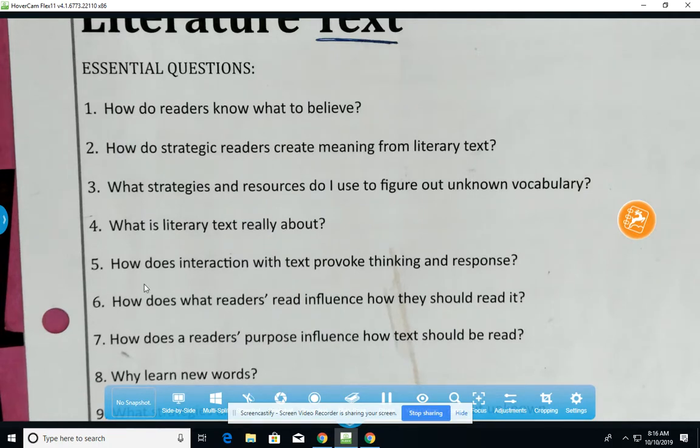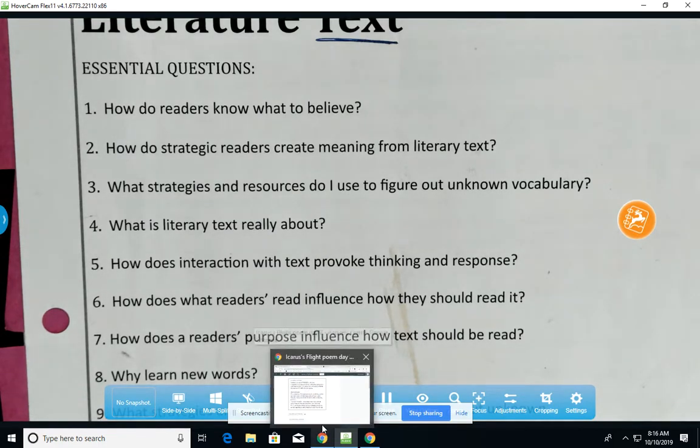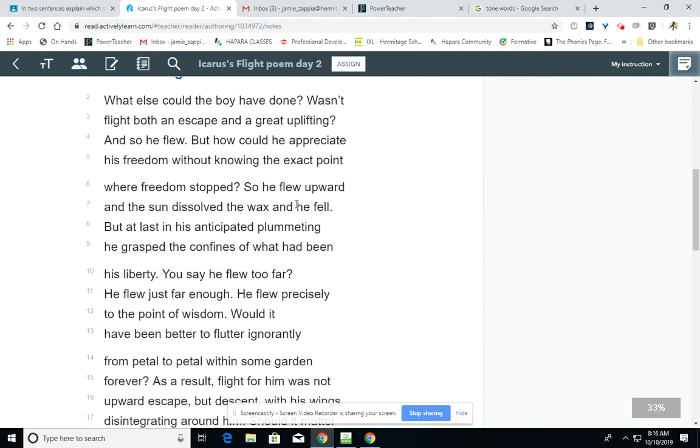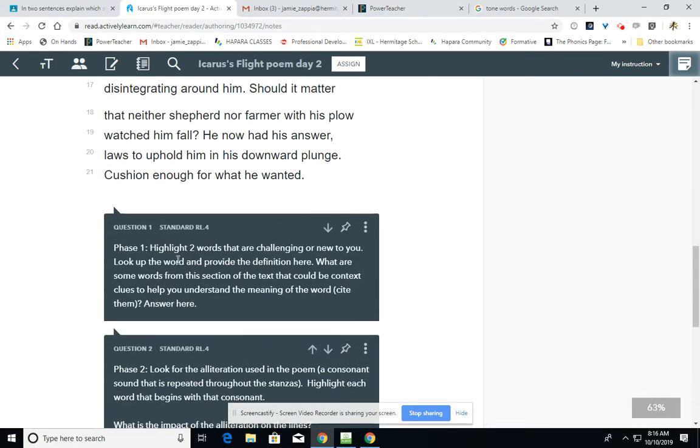We're going to again close read this poem, and as we do so, we're going to make sure on the first level we're going to look at what the text actually says. Yesterday we already summarized it, so today we're going to focus on looking for challenging vocabulary words that might be new to you, but if there aren't any new words to you, then look for words that are more challenging in this piece. Once you do, I want you to highlight 2 and then look up the word and provide